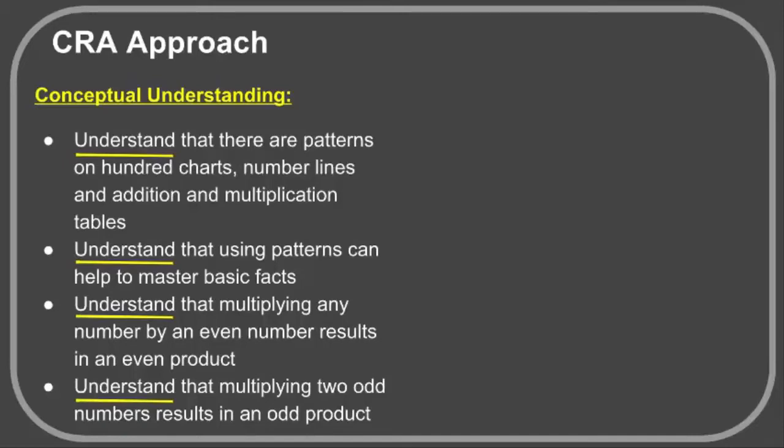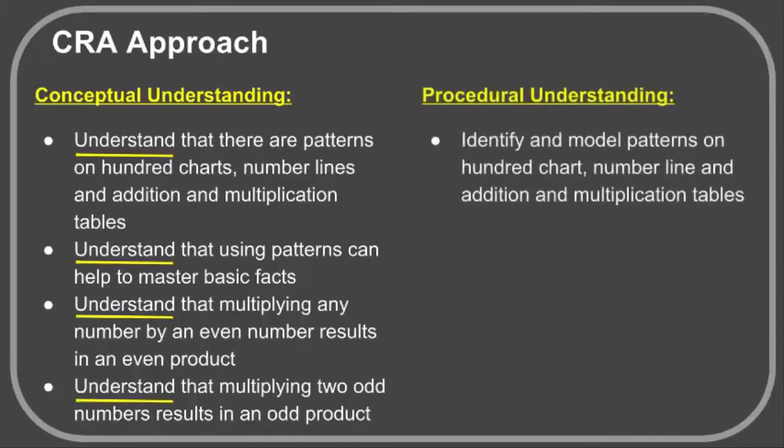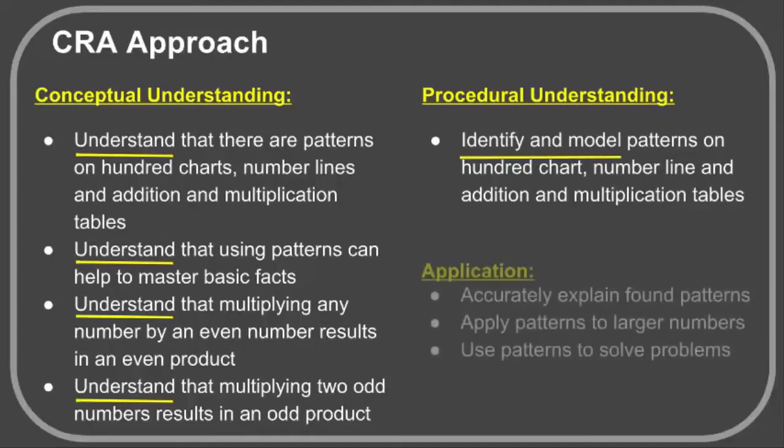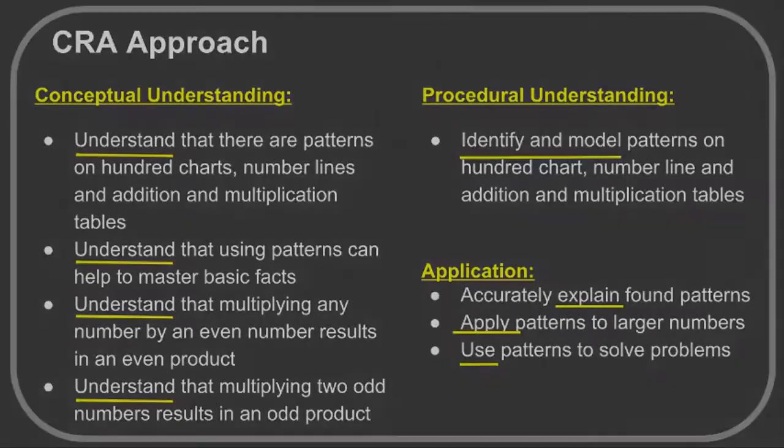and understanding that multiplying 2 odd numbers results in an odd product. This leads then to more procedural and representational understanding, where students identify and model patterns on a hundreds chart, number line, and addition and multiplication tables. Lastly, students explain, apply, and use patterns to solve a variety of problems.